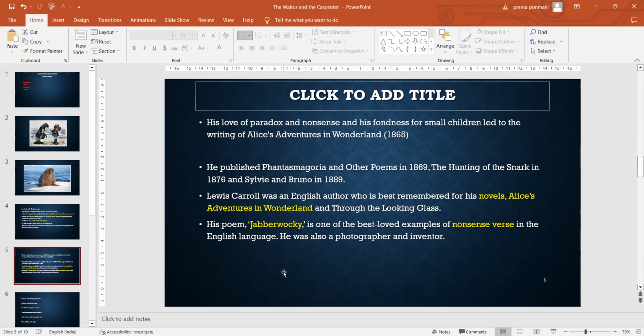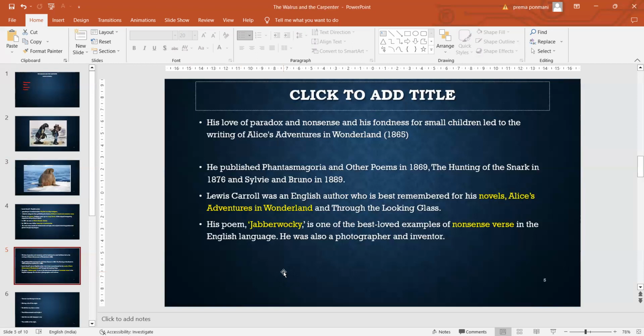Lewis Carroll was an English author. He is best remembered for his novel Alice's Adventures in Wonderland, and also another book called Through the Looking Glass. This poem, The Walrus and the Carpenter, is an extract from Through the Looking Glass.